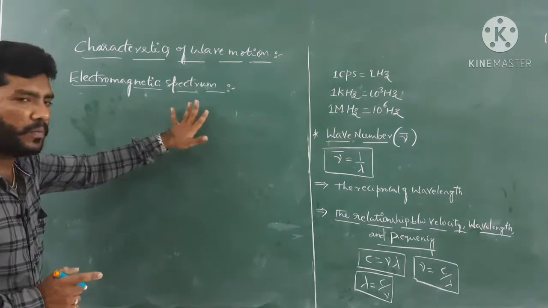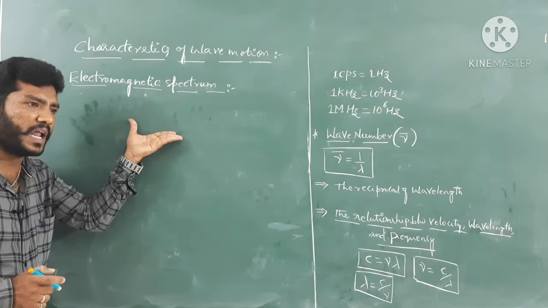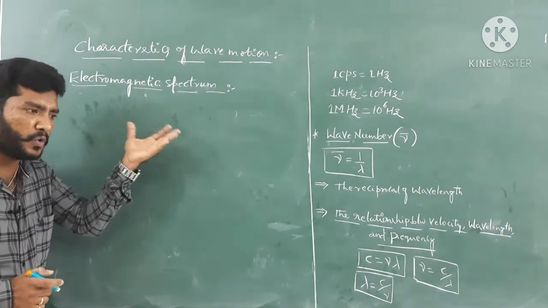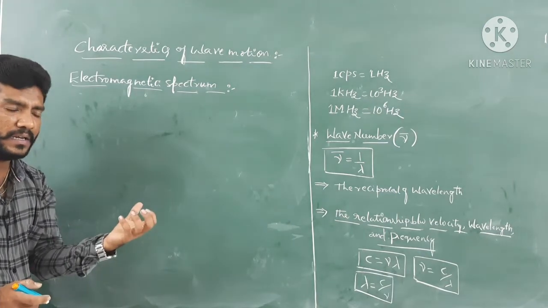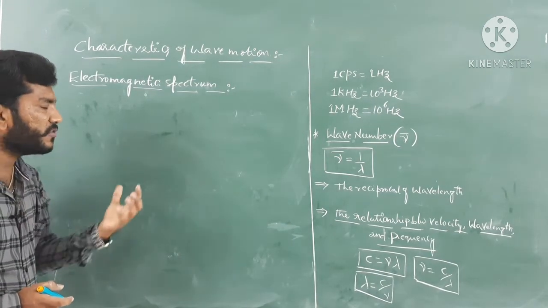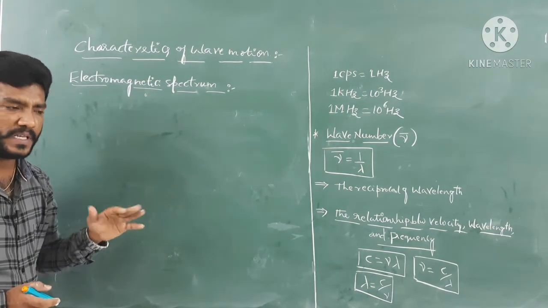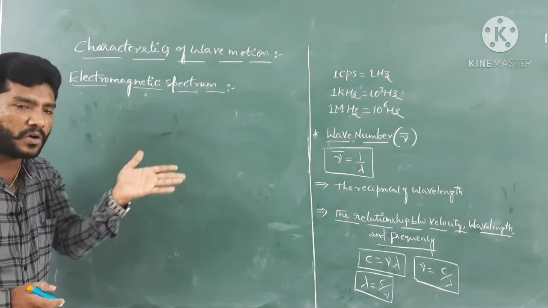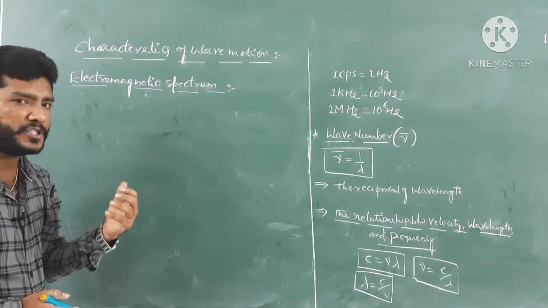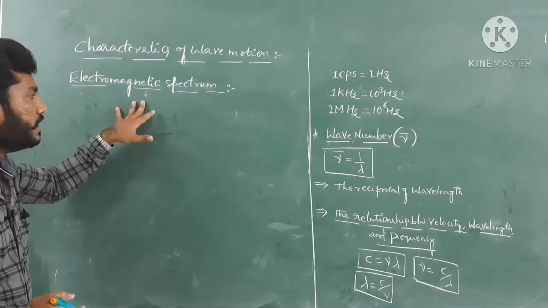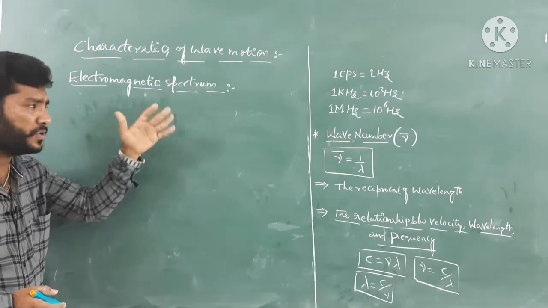Then ultimately we get a certain pattern that we can call an electromagnetic spectrum. So basically what we are going to do here is arrangement, that's it. We arrange these different types of radiation based on their wavelength range or frequency range, for example increasing order of wavelength or decreasing order of frequency. If you arrange the radiations in this manner, we get a spectrum called the electromagnetic spectrum. Very simple, guys.